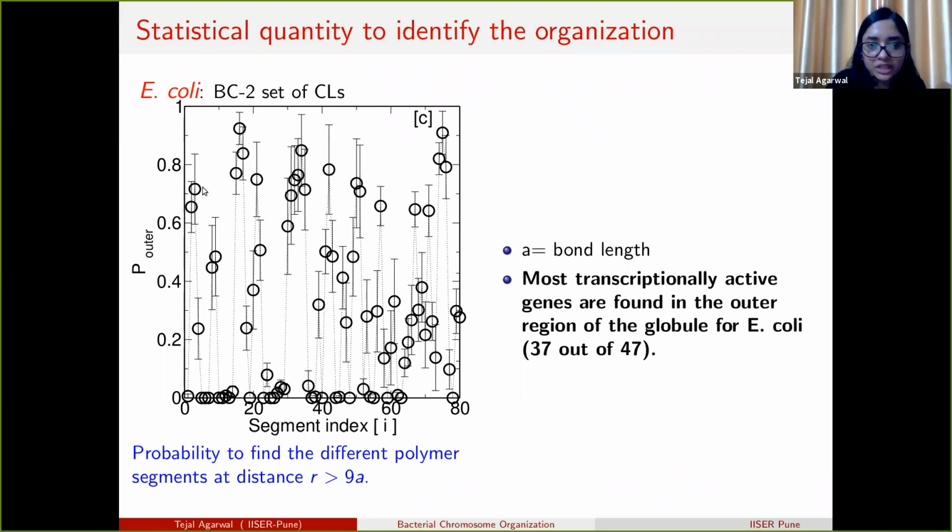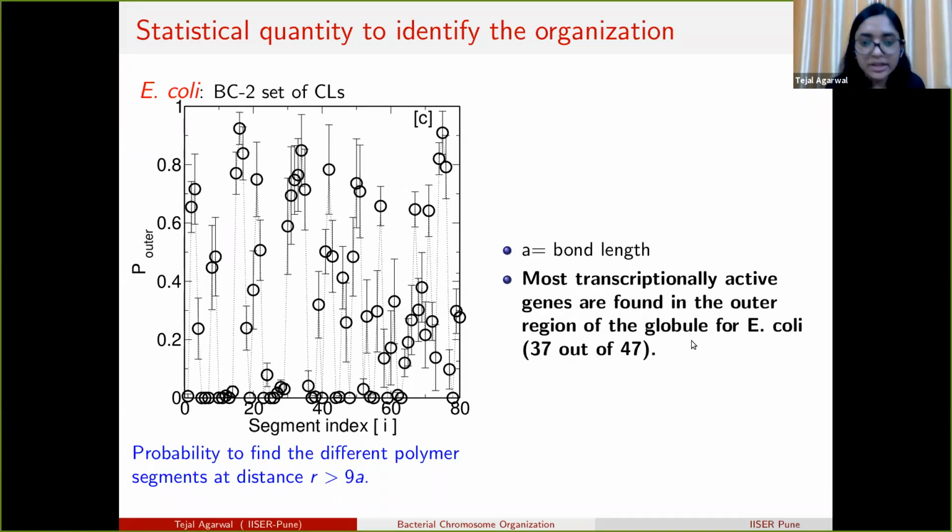From here we see that some particular segments are found in the outer region with very high probability, which is close to 1. But some segments are never found in the outer region. Those are found in the middle region. Interestingly, we have the data of the most transcriptionally active genes for the E. coli polymer, and there we find that the segments on the outer region consist of 37 transcriptionally active genes.